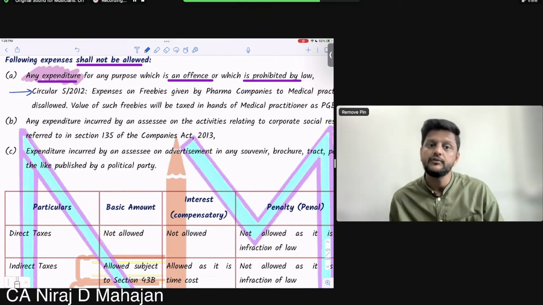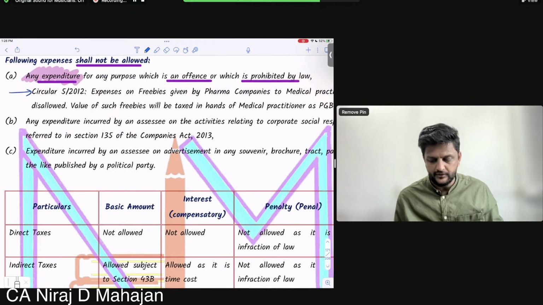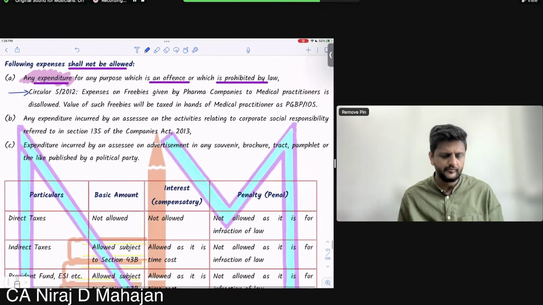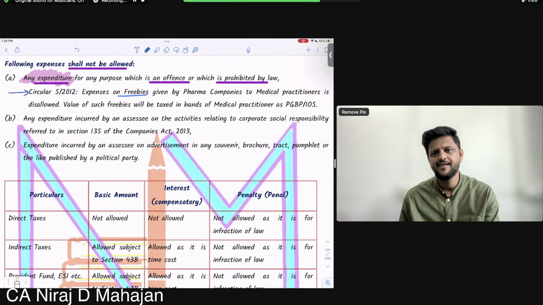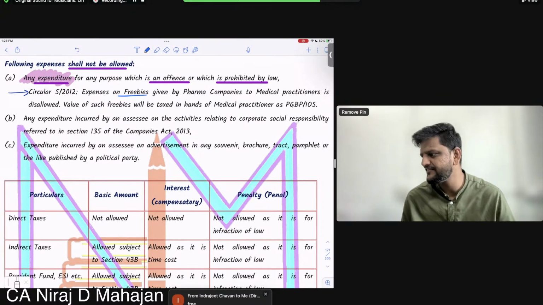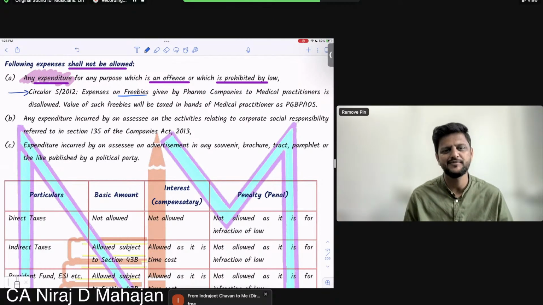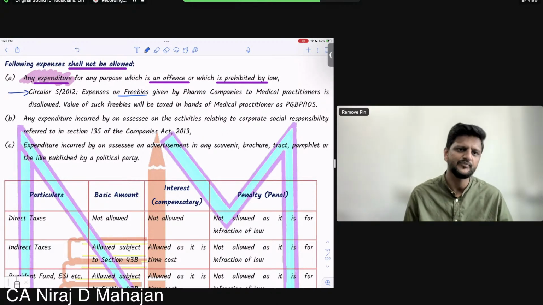Circular 5/2012. 2012, children, quite earlier. Expenses on freebies. What about your freebies? Free. And Modi ji fires against Kejriwal, right? Revdi, something like that. I don't understand, but that free concept: free electricity, free gas, free education.